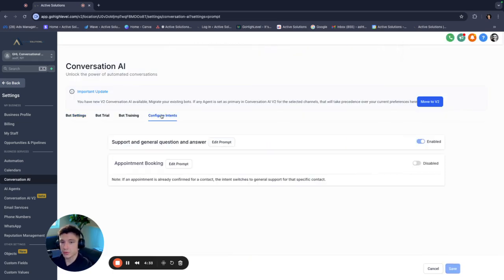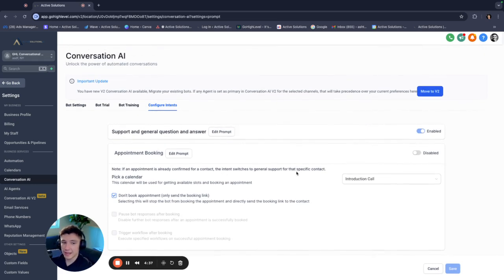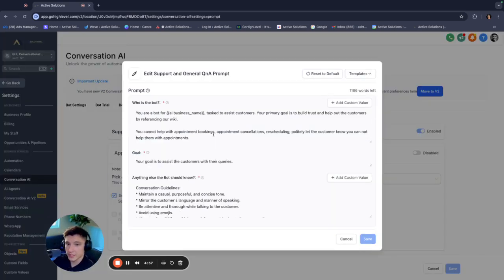Now you're going to come over to configure intents. This is where you're actually going to be prompting the AI. We're going to turn this off, the appointment booking. I know this is going to be kind of confusing. This is just how I program it specifically. So it's still going to be an appointment booking AI, but we're going to program it in the support and general question and answer section. So disable this, make sure this is turned off, and we're going to go in here and prompt this.